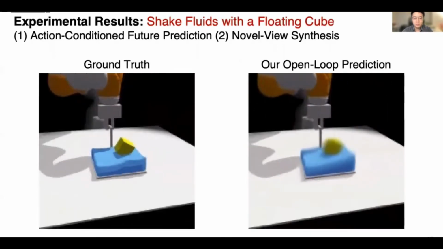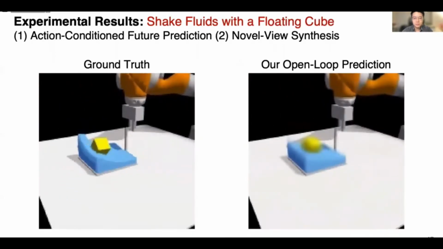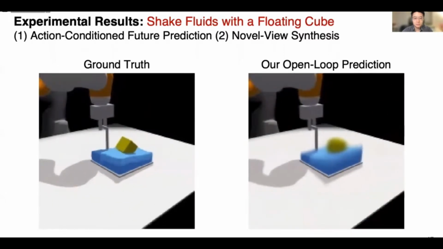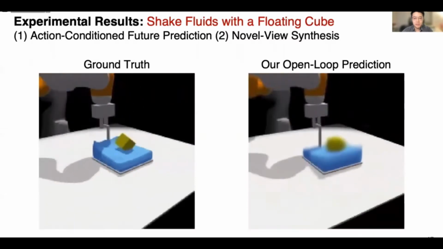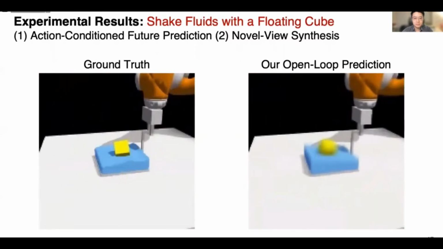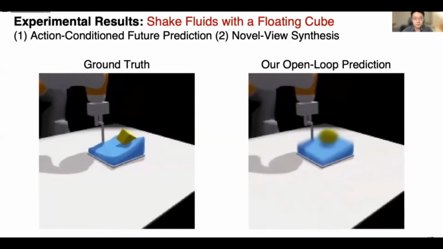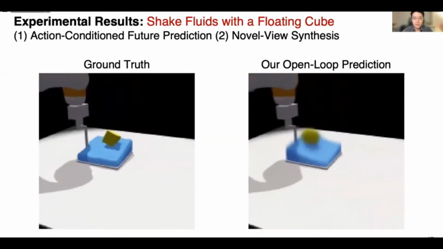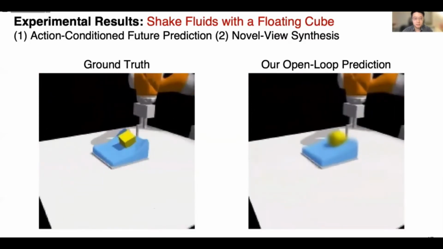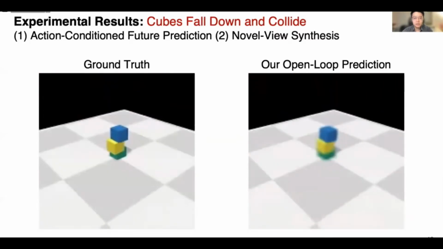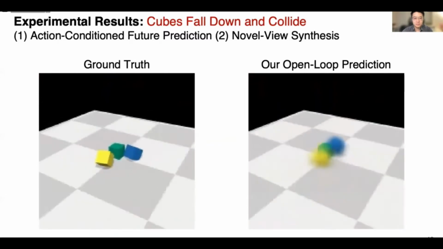The learned model also works in cases where we shake a box of fluids together with an ice cube floating on the surface. Our prediction is a bit blurrier than the ground truth, and you can also observe discrepancies between the two videos. Still, our model captures the wave of the fluids and matches our intuition and can be useful in downstream tasks. Here's another example where 3 cubes fall down and collide with each other.